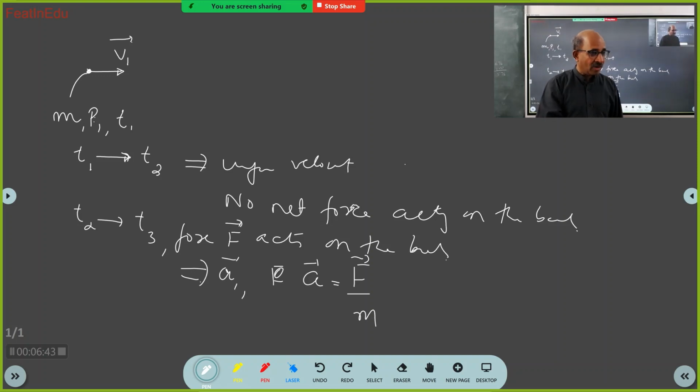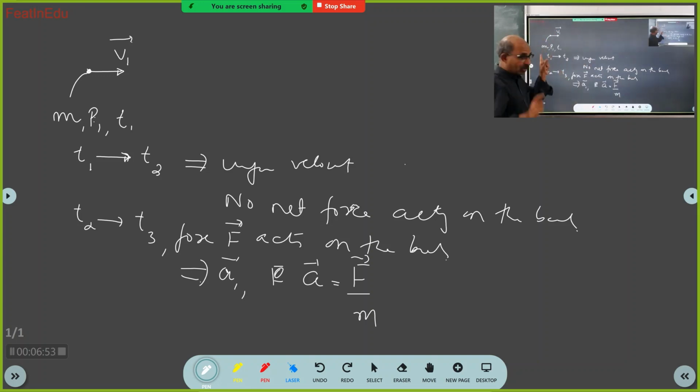Then you should think and say, force acted. Now here, which force acted? Gravitational force. Understood now? So gravitational force acted. For this body, I told you force acts on the body, therefore it got accelerated from T2 to T3. Correct? Yes, sir.